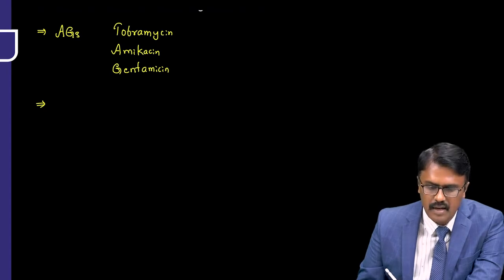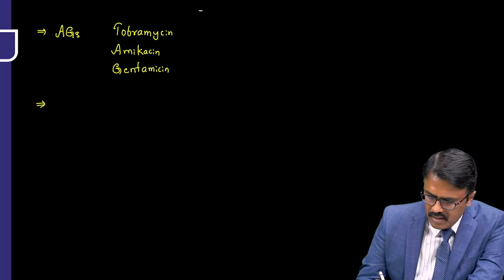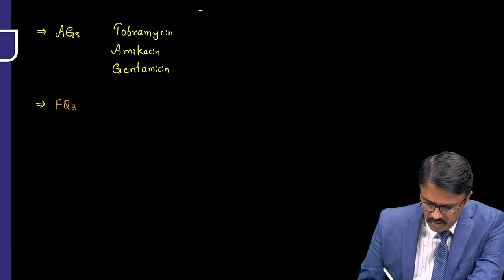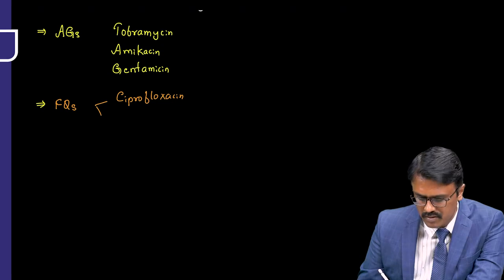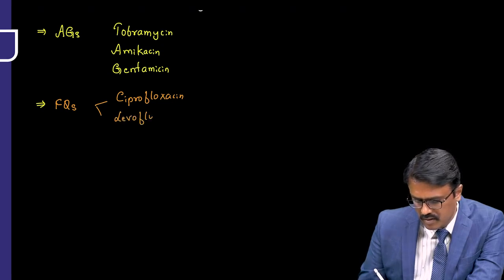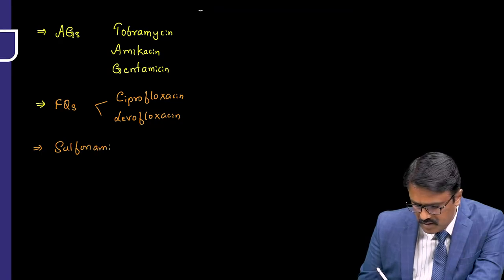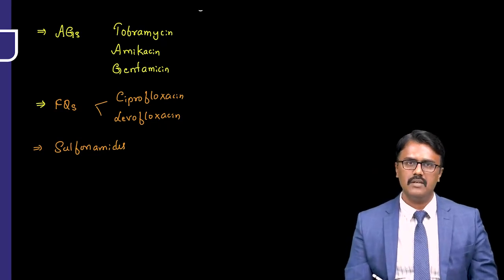Then we have another group of drugs called sulfonamides. Before I come to sulfonamides, is there any drug which acts on DNA gyrase? Yes, fluoroquinolones. In fluoroquinolones, only two will cover Pseudomonas: ciprofloxacin, and one more drug, levofloxacin. And sulfonamides will also cover that. An example of a sulfonamide is silver sulfadiazine, which is used in burn patients, so it will work.